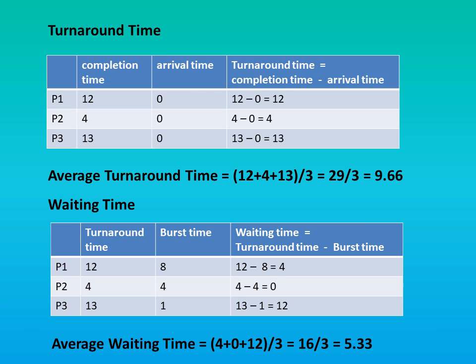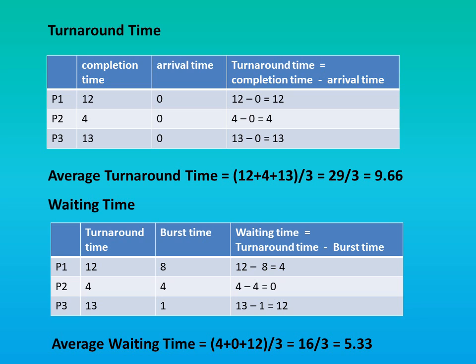Now let us calculate turnaround time and waiting time for each process. The formula to calculate turnaround time is turnaround time equal to completion time minus arrival time. So let us calculate turnaround time for process P1. The completion time for process P1 is 12 and arrival time is 0. So 12 minus 0 is equal to 12. So the turnaround time for P1 is 12.